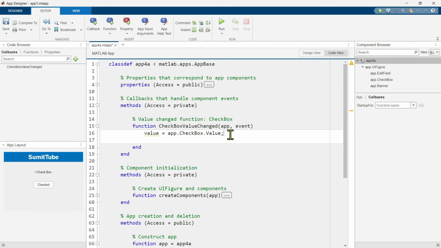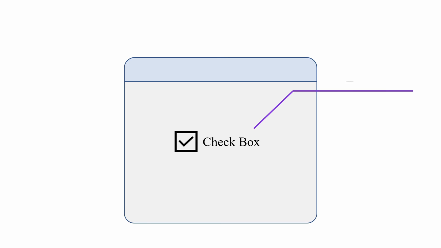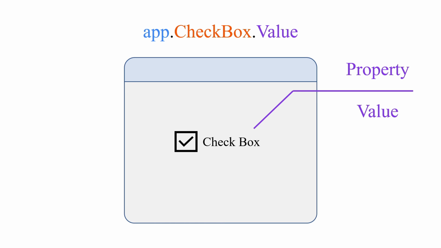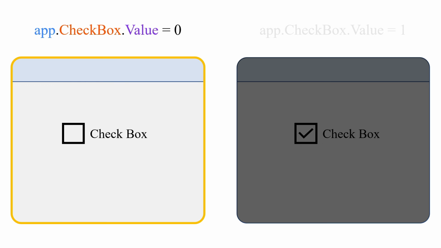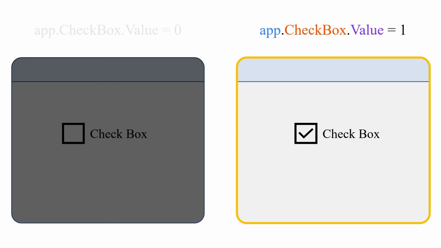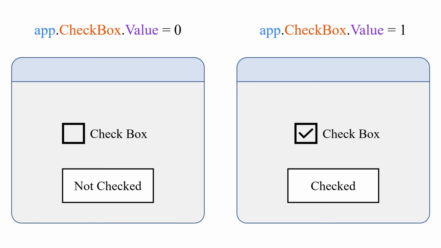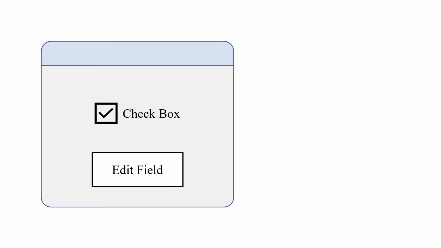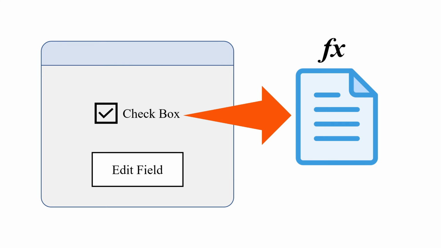But before writing any function, let's understand some basics. Now the checkbox has a property called value. To access this, we have to use this app.checkbox.value notation. When the checkbox is unchecked, this value would be 0. When it is checked, this value would be 1. We are going to add a text edit field to indicate these two states. Now, in our app, we have two components. One is the checkbox and another one is the text edit field. The callback function will be associated with this checkbox.